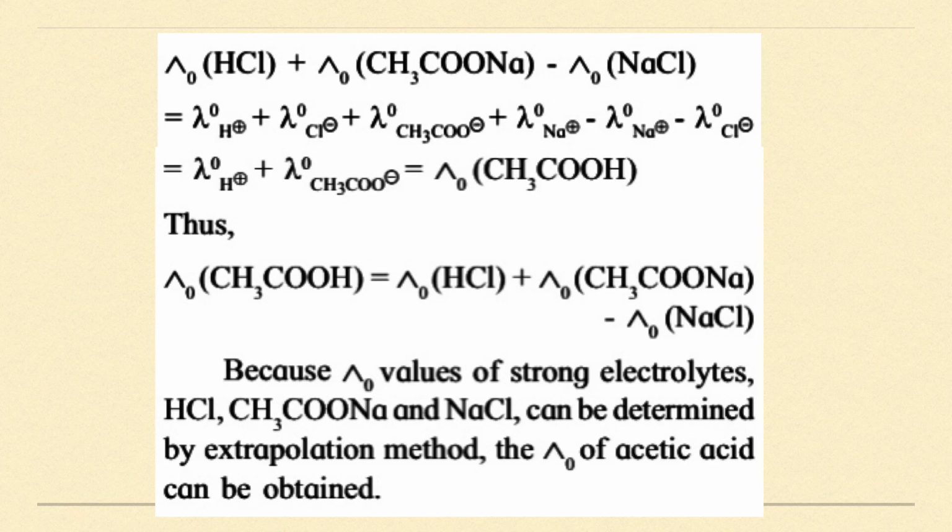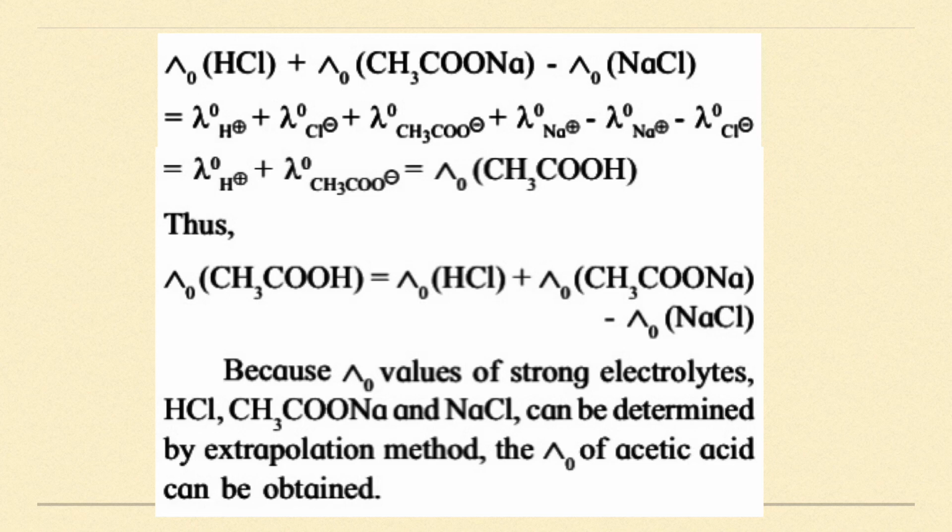Now we'll see whether we are getting the value of lambda naught of CH3COOH by adding HCl and sodium acetate and afterwards subtracting NaCl. You can see that lambda naught of HCl plus lambda naught of CH3COONa minus lambda naught of NaCl will be equal to its individual ions, by Kohlrausch's law of independent migration of ions. So I can write for HCl: lambda naught of H+ plus lambda naught of Cl minus. For CH3COONa I can write plus lambda naught of CH3COO minus plus lambda naught of Na+.